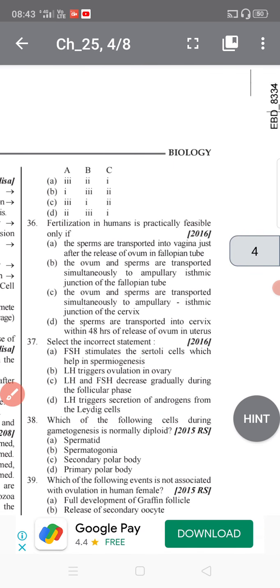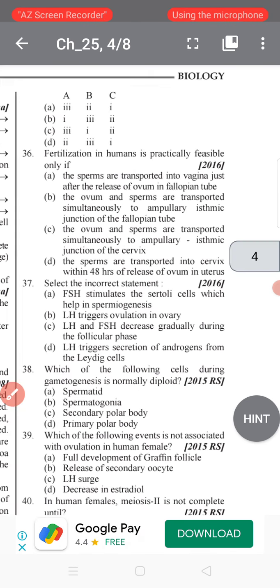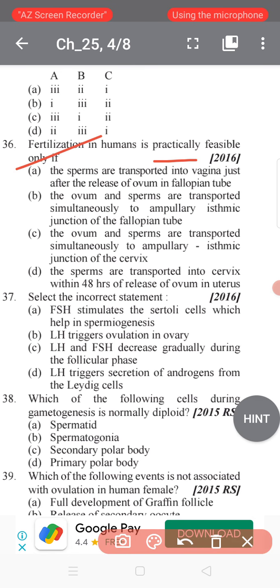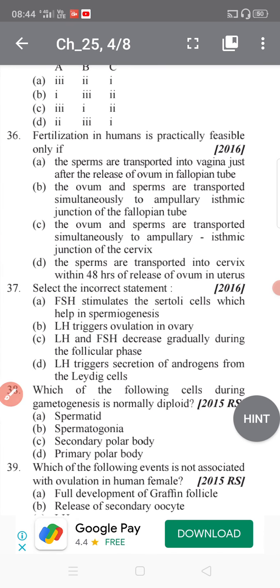Question 36. Fertilization in human is practically feasible only if: the sperms are transported into the vagina just before the release of the ovum into the fallopian tube; the ovum and the sperms are transported simultaneously to the ampullary-isthmic junction of the fallopian tube; option C, the ovum and the sperms are transported simultaneously to the ampullary-isthmic junction of the cervix; and option D, the sperms are transported into the cervix within 40 hours of the release of the ovum into the uterus. I hope you understand here.